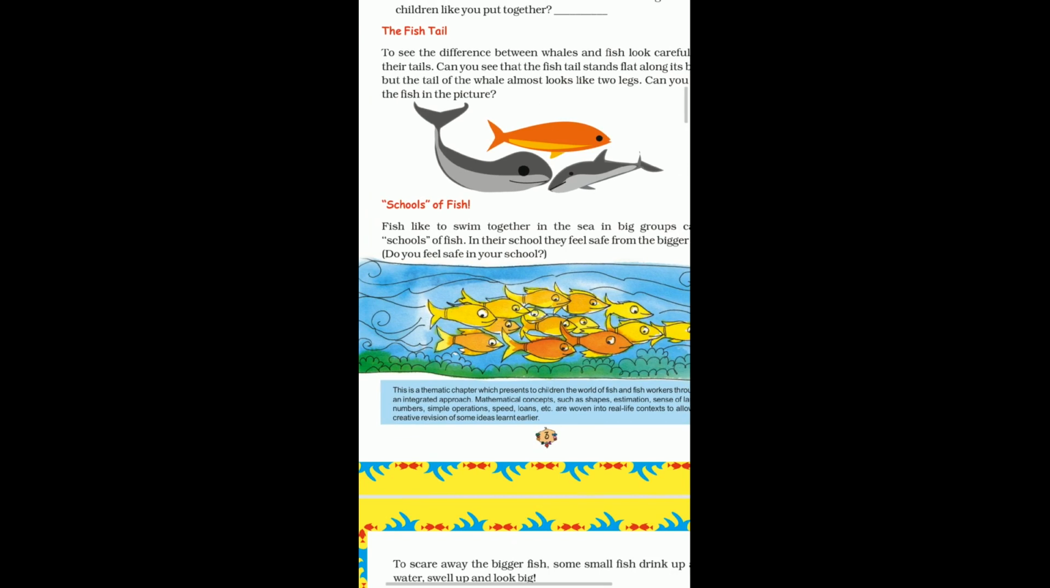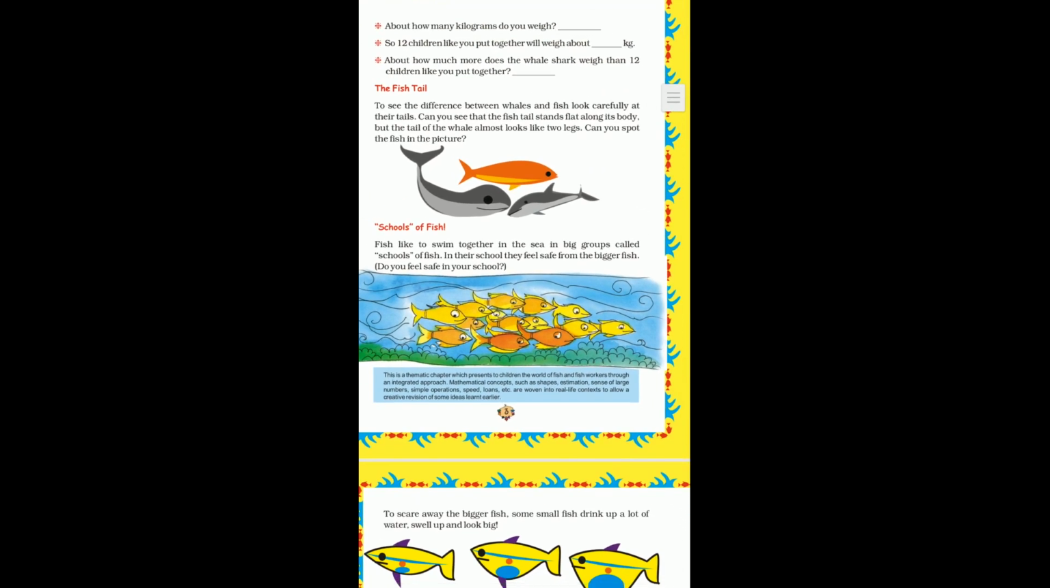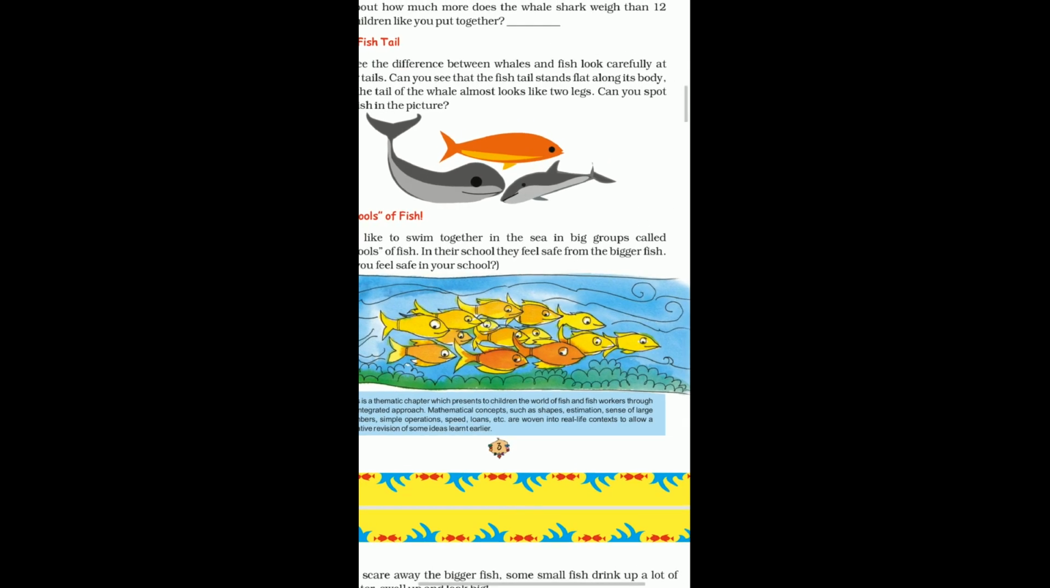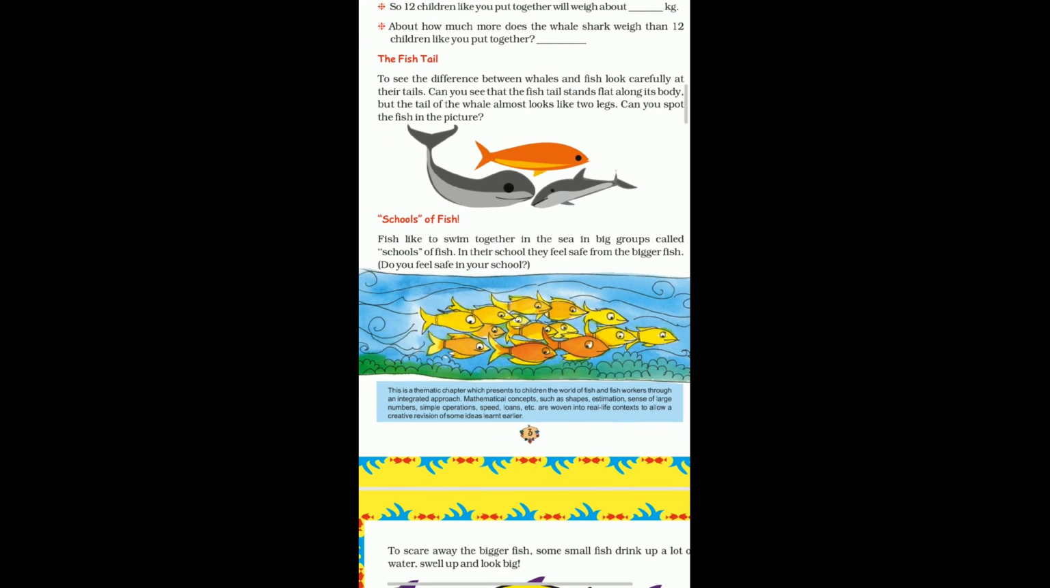Now the next topic is schools of fish. As we know, a group of cows is known as a herd, a group of frogs is known as an army, a group of dogs is known as a pack. Similarly, a group of fish is known as a school. What do we call it? School of fish. If a group of fish are swimming in water, we call it a school.